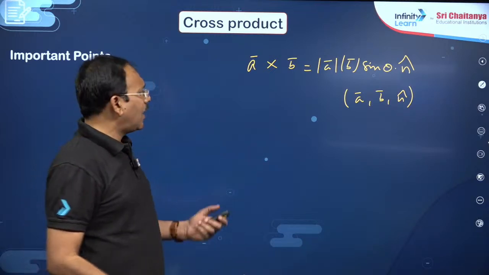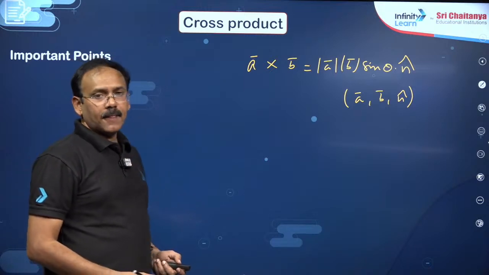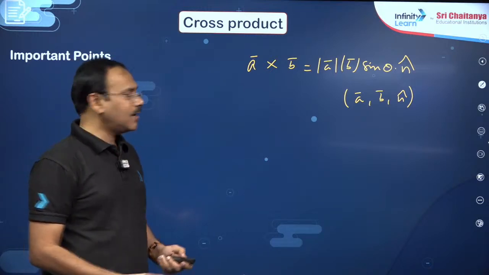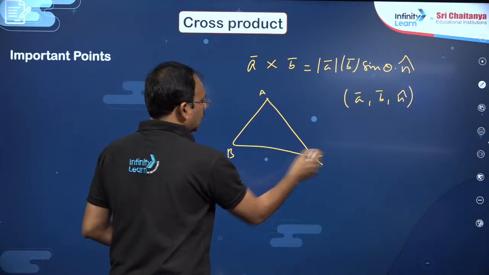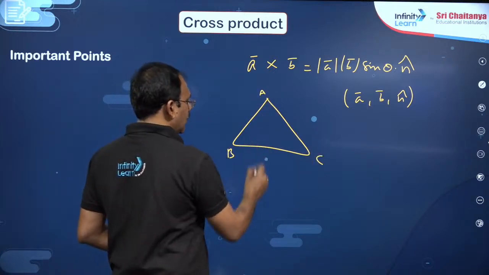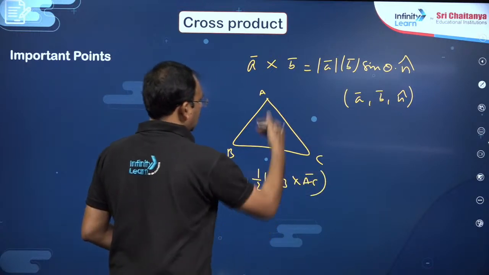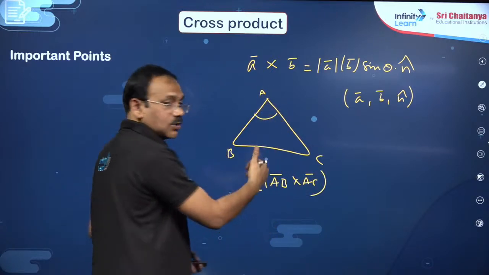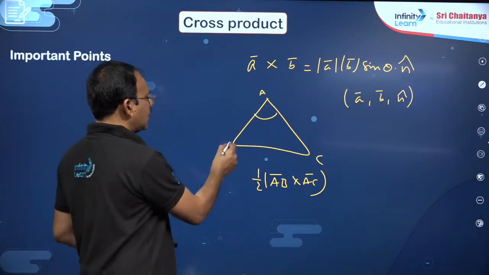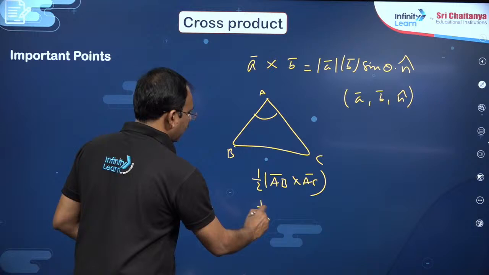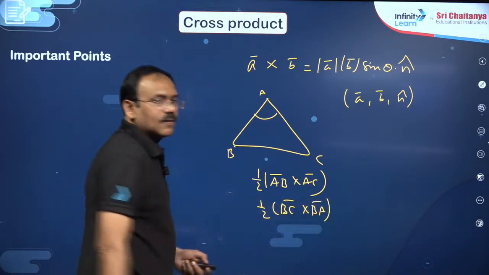This is one point. After that, mostly this is used for the vector area of a triangle. Suppose you are given triangle ABC. If you want the area of triangle ABC, it is half AB bar cross AC bar, it is a vector. So, when you move your right hand thumb direction, the thumb must show just above the paper. Suppose at B, if you want to take, it will be half BC bar cross BA bar.